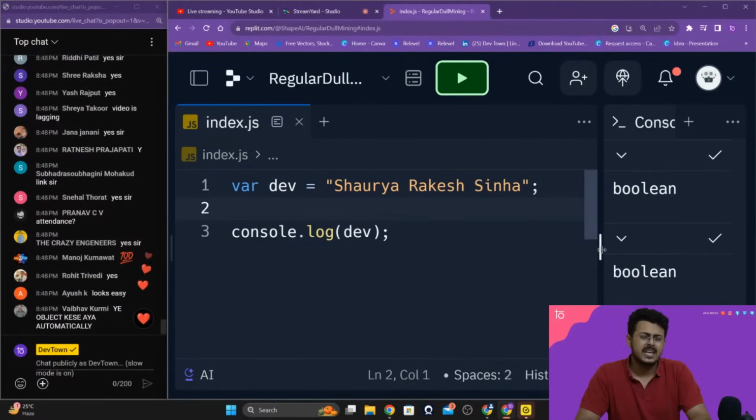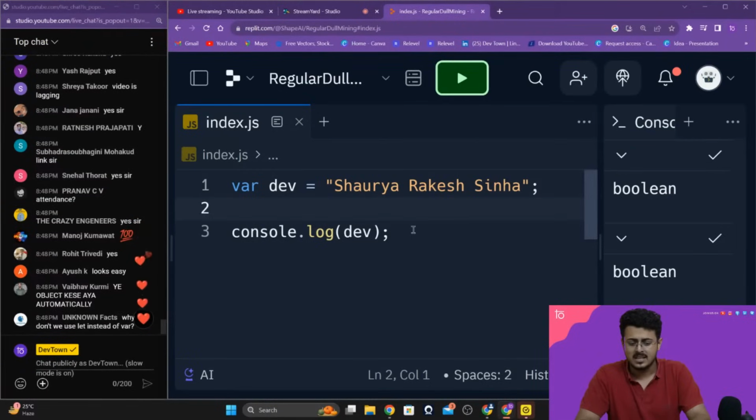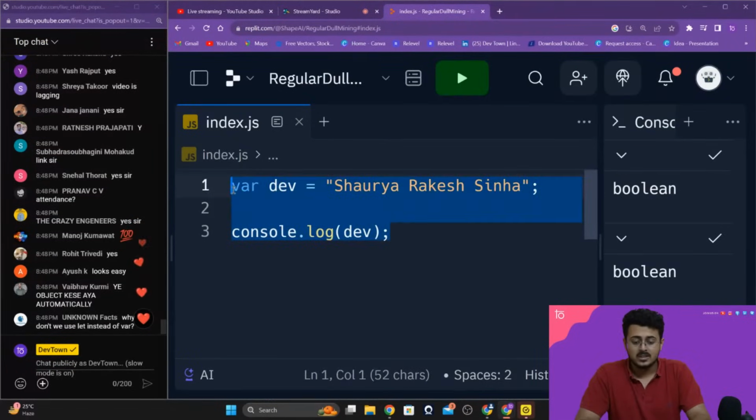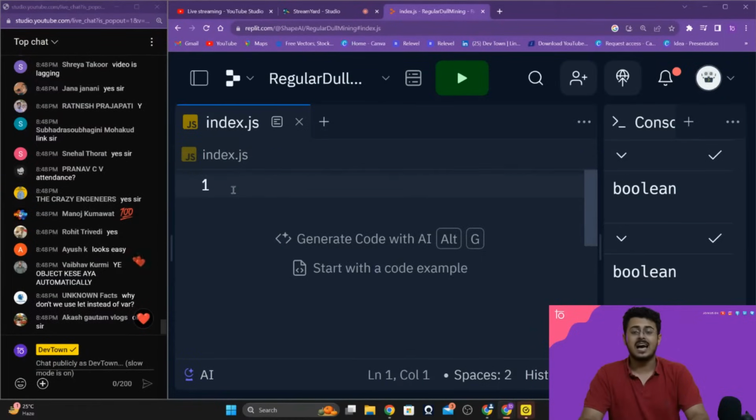What about taking an input from the user? Can we use JavaScript to take in an input from our user, guys? So yes, actually we can do that. So for doing that, we're going to use something called prompt.